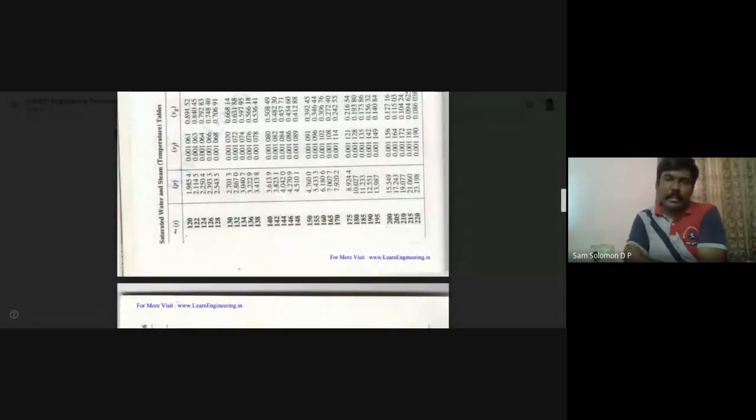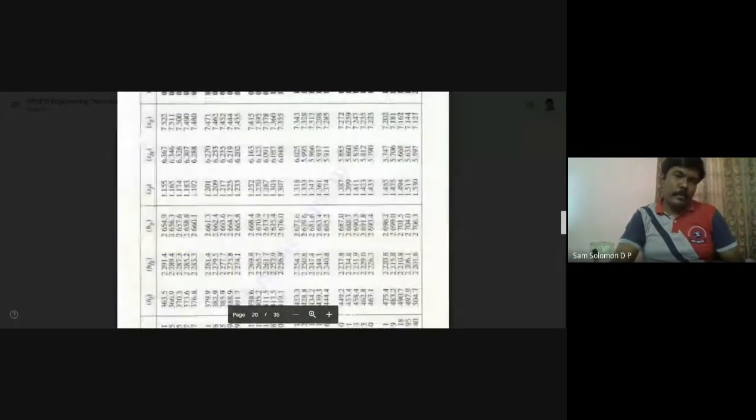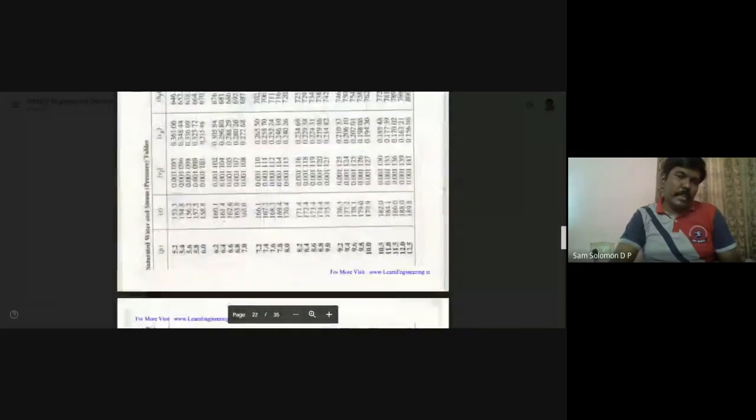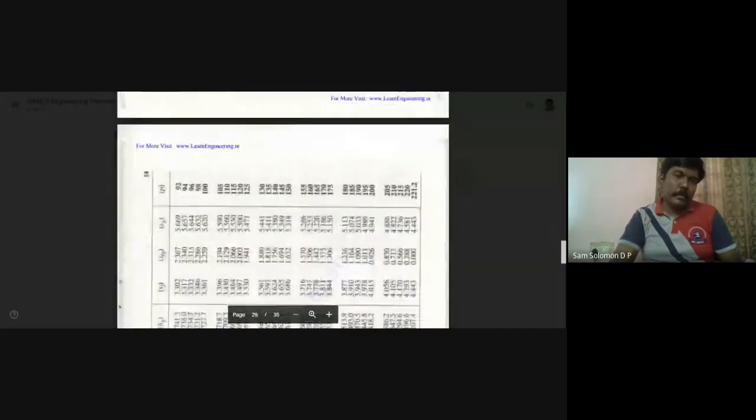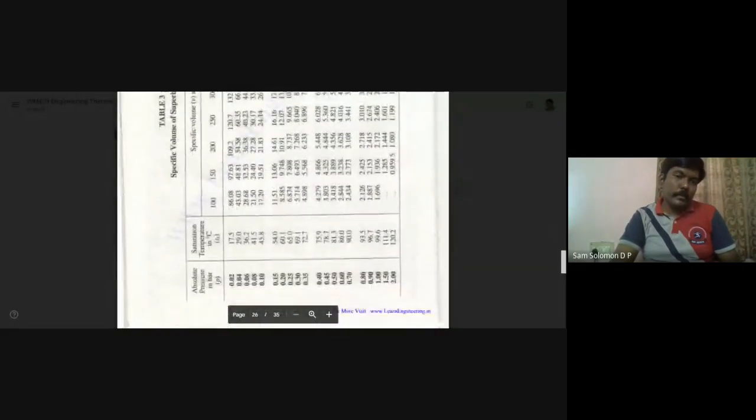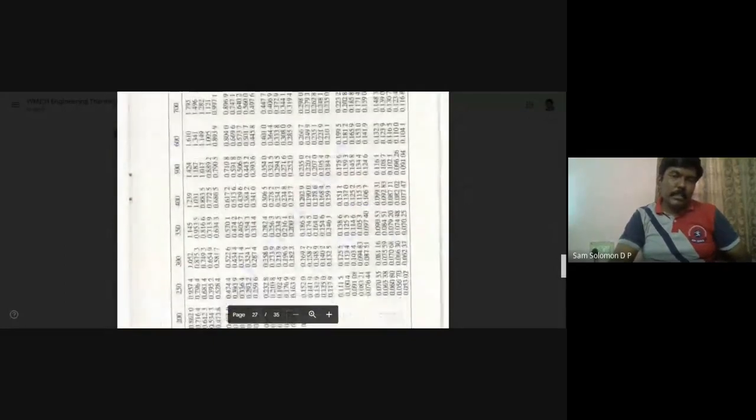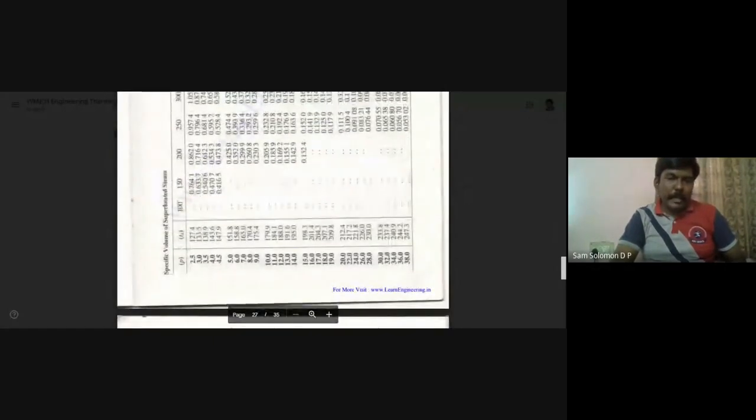Pressure is the reference, and then you go for the temperature. So you need to know the value of the saturated pressure also. The pressure corresponding to temperature 200 degrees centigrade is 15.549 bar. So make a note of that, and then move on to table number 3. So we said it was 15.549 bar.